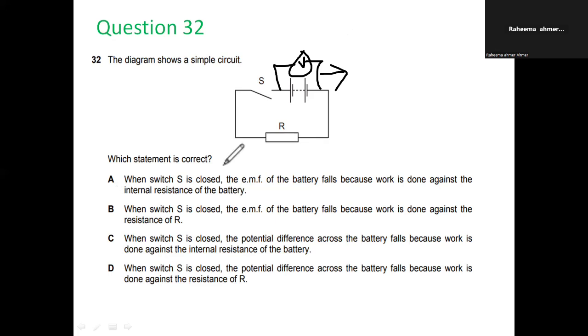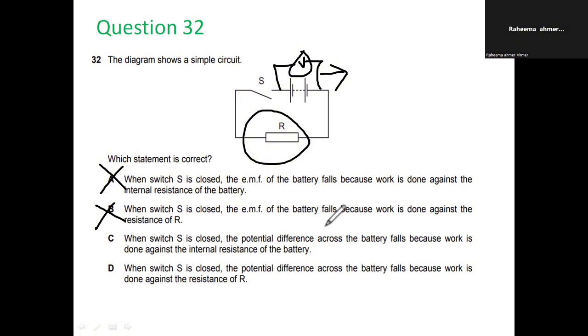Now let's read the options. Option A: when the switch is closed, the EMF of the battery falls because work is done against the internal resistance of the battery. This resistor R would work as an internal resistance when the switch S is closed. But I told you before that the EMF of the battery would not change. And second, you cannot measure the EMF of the battery by directly connecting the voltmeter here. So options A and B are wrong because they say that the EMF of the battery would change.